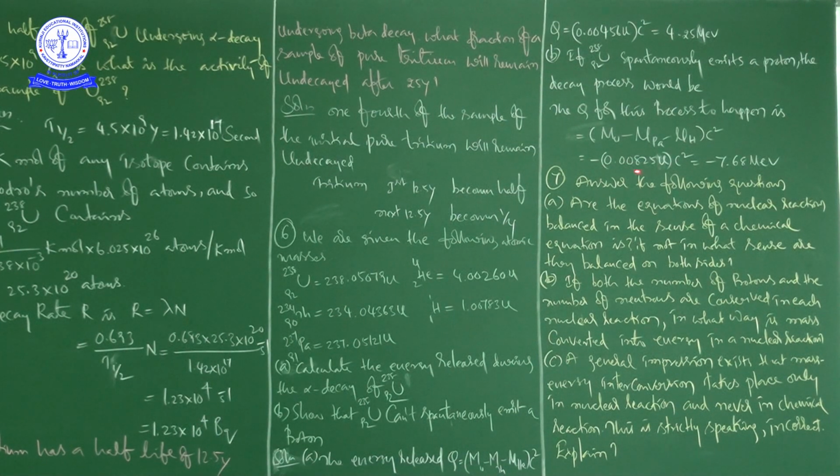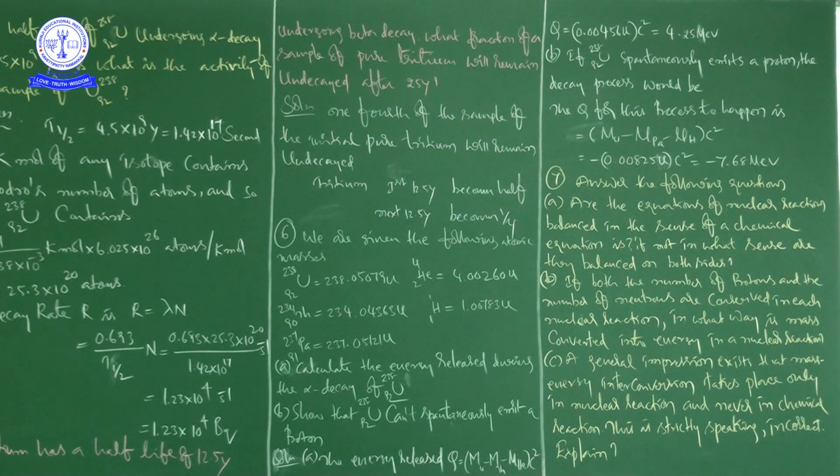Then mathematically we will get minus 0.00825 U into C square, and if you convert into million electron volt, it is minus 7.68 million electron volt. Thus the Q of the process is negative, and therefore it cannot proceed spontaneously.